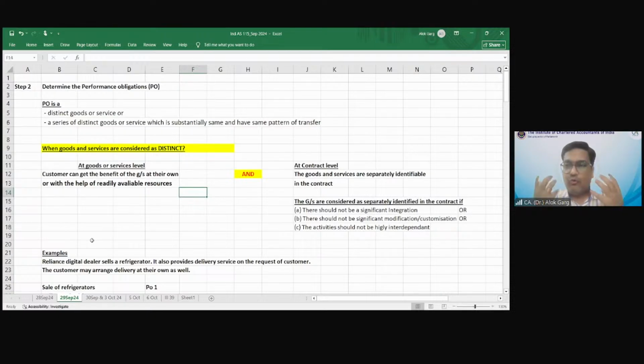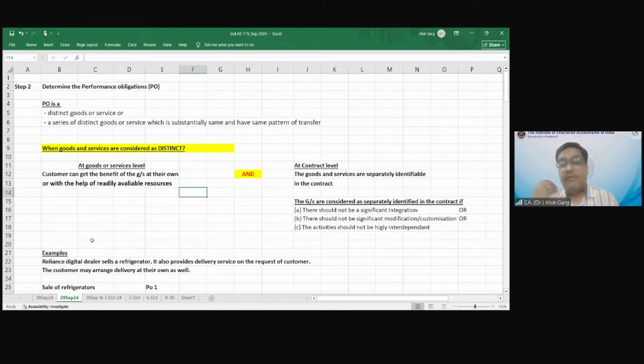So as a student or as a professional, when you need to recognize revenue, you need to see how many performance obligations are there in the contract. For checking this, you need to look at two aspects. Number one, whether the goods and services are separately identifiable on their own.